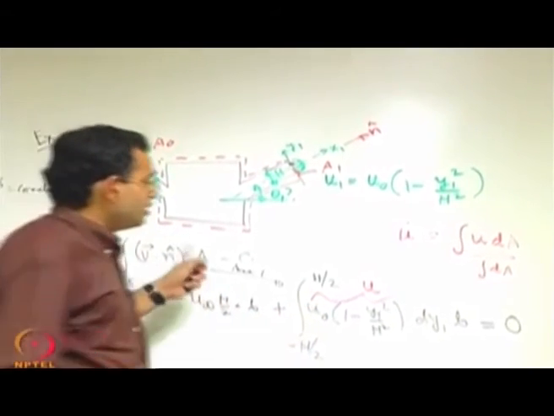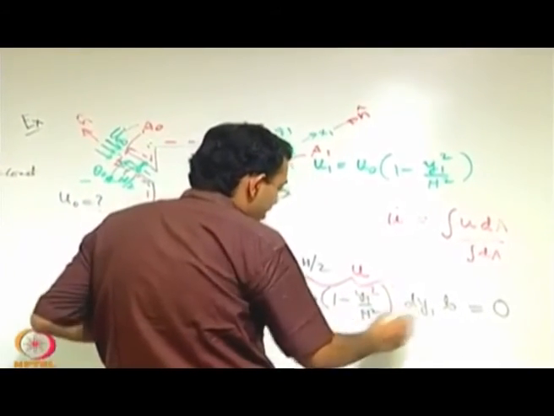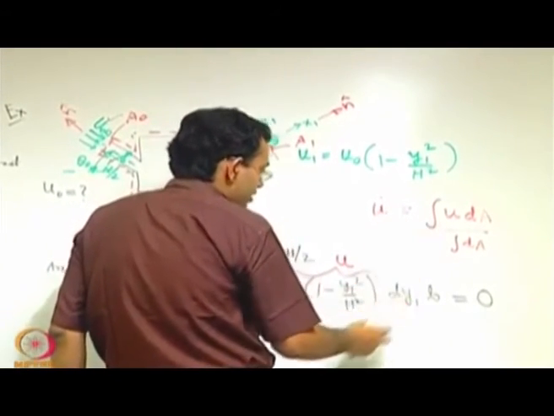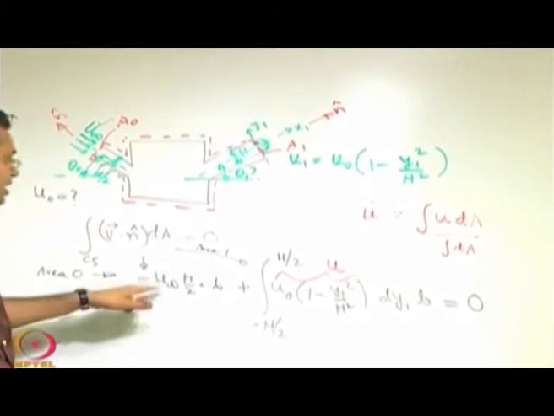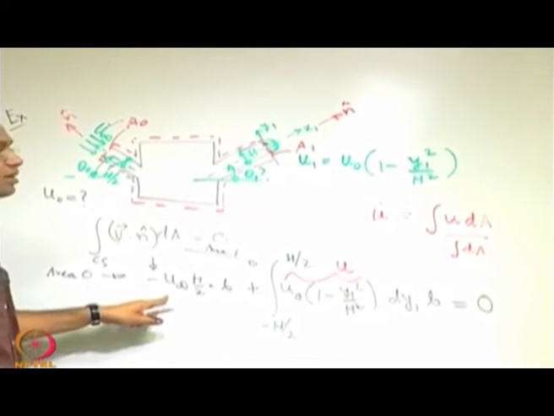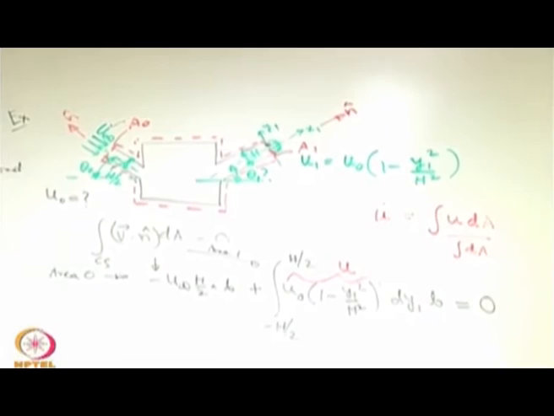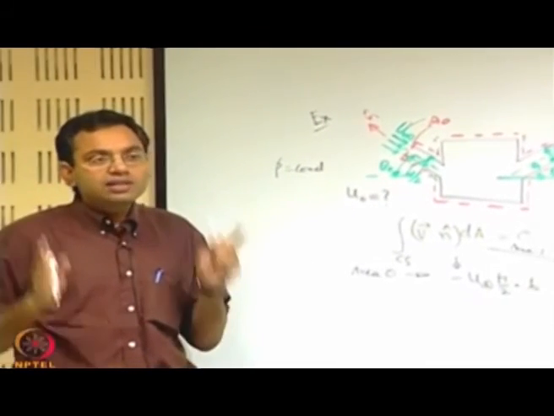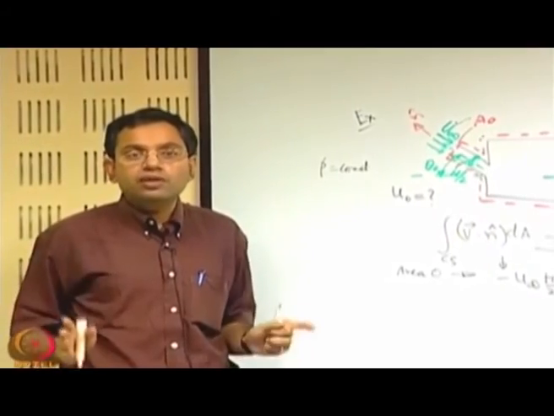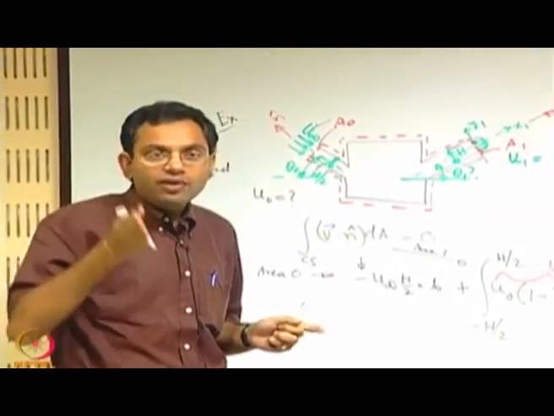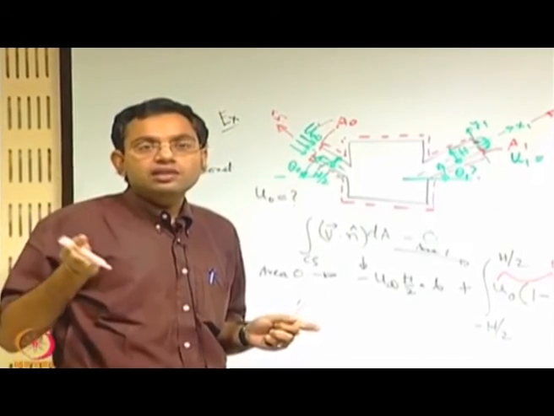So, therefore, this is as good as some u1 average into A1, and this is just like u naught into A naught. So, it is just like A1 V1 equal to A2 V2. You have to keep in mind again what is V1 and what is V2, these are very important. Again I am repeating, these are fundamentally the average velocities over the sections 1 and 2.